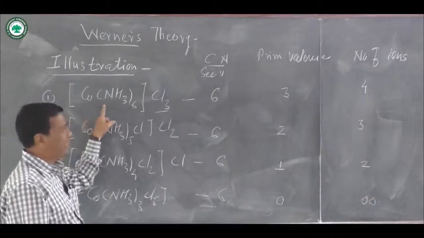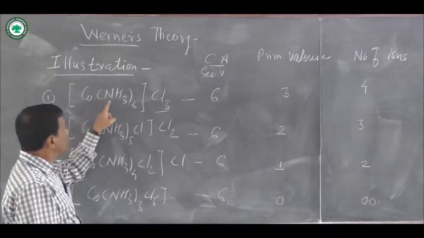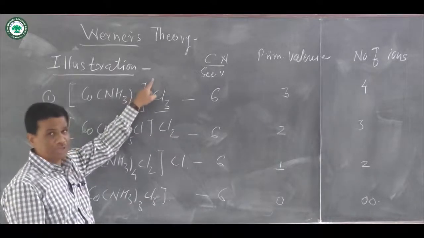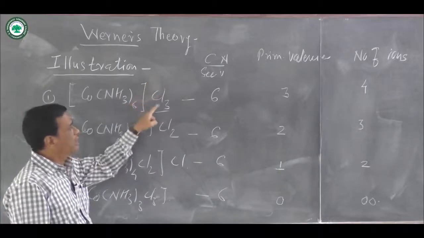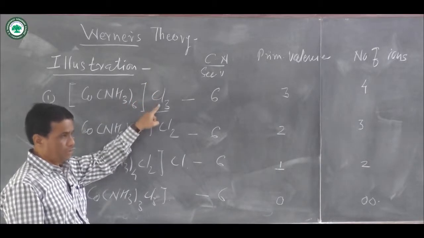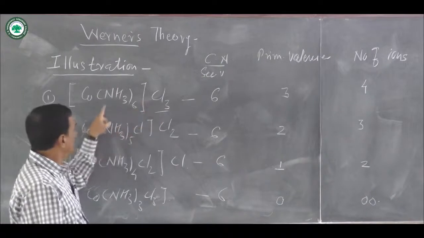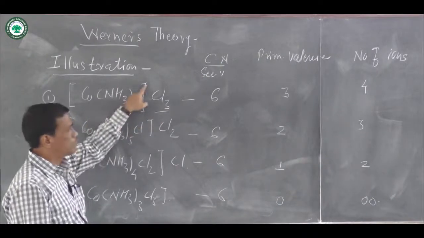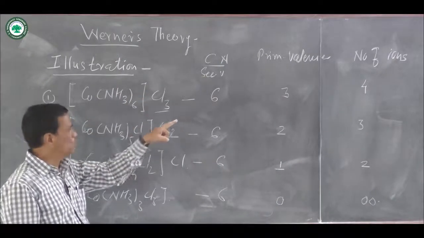What are those 4 ions? One is [Co(NH3)6]3+ and thrice of Cl minus. 3 chloride ions and 1 [Co(NH3)6]3+ ion, total is equal to 4.